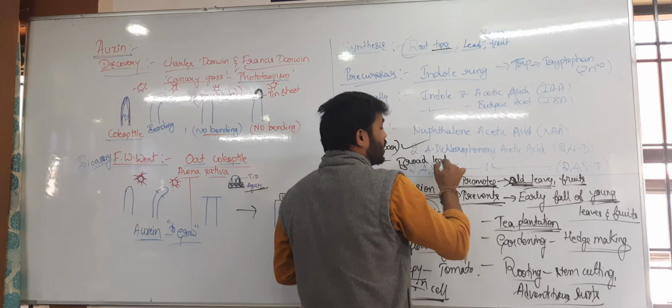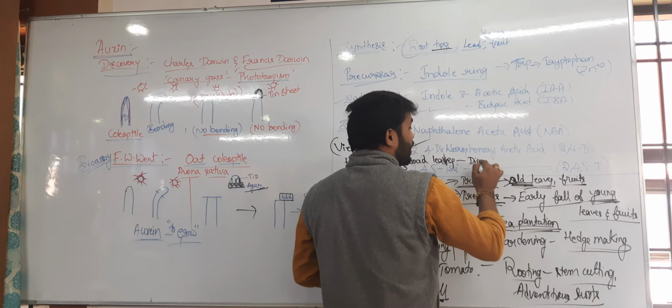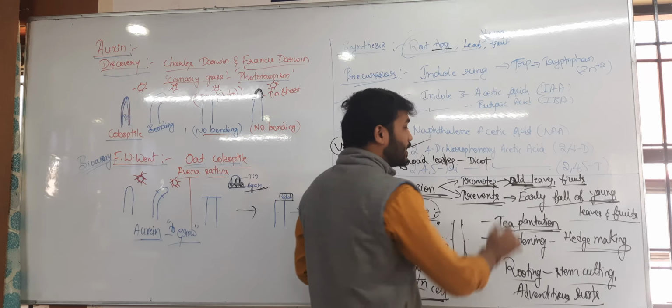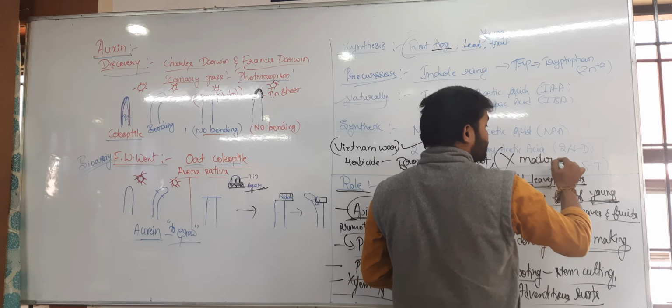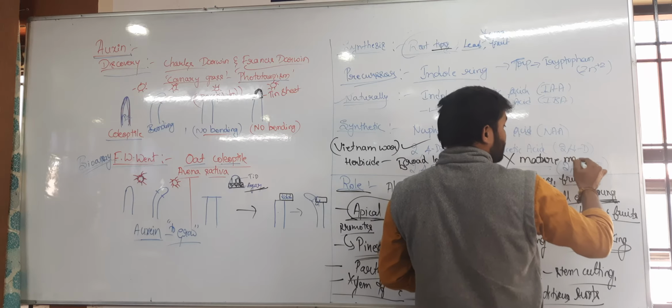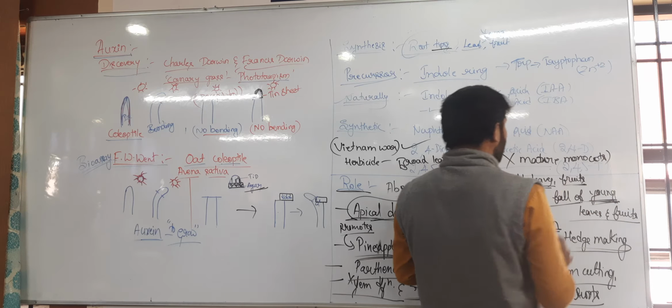Where can we see broad leaves? Broad leaves are usually found in dicot plants, but it does not show its activity in mature monocots. Why?